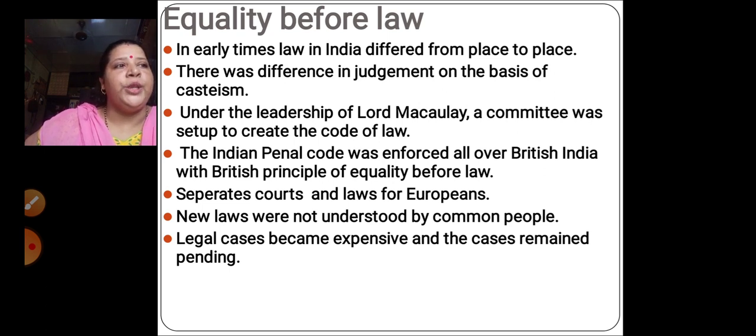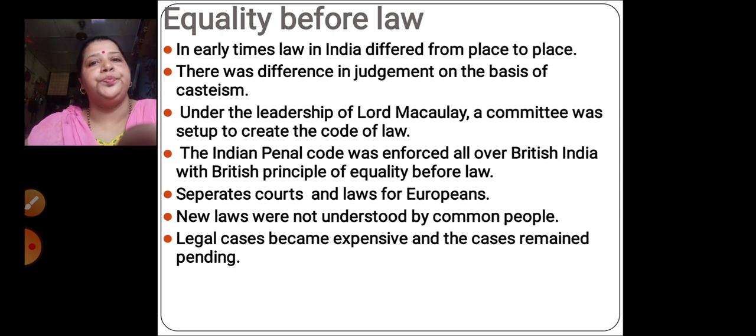Now the poor people of India, from where are they going to get so much money? Because of this, the cases remained pending for years together. Even until now we have the same thing; if you go, there are many cases still pending in the courts. So that's all about equality before law.